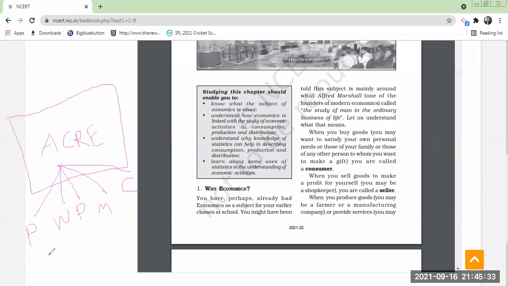Yes, sir. If you grow paddy, you will earn a profit of 5,000 per year. If you grow wheat, you will earn a profit of 4,000. If you grow pulses, you will earn a profit of 6,000. If you grow mirch, you will earn a profit of 7,000. If you grow cotton, you will earn a profit of 8,000. Which one will you choose? Cotton, sir. Cotton you will choose. The amount is more, because here our benefit is more.